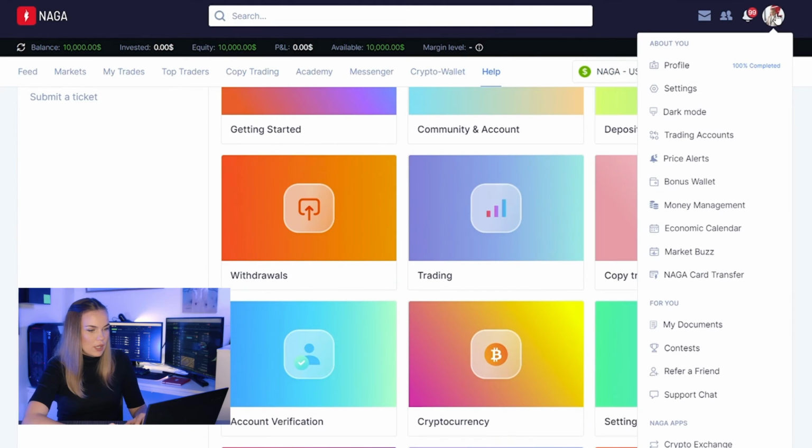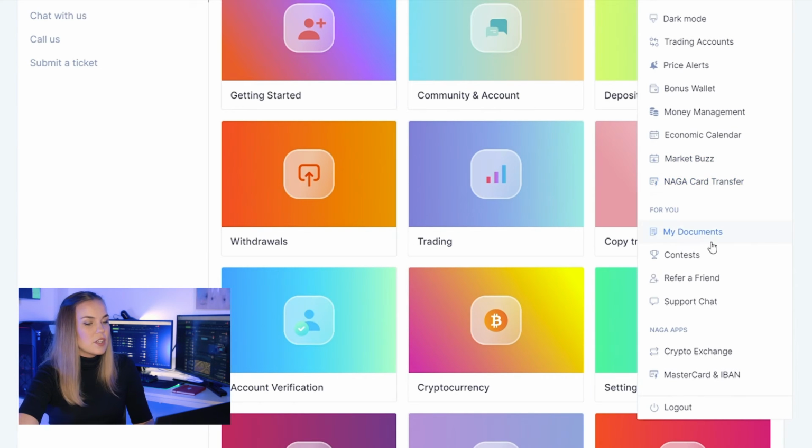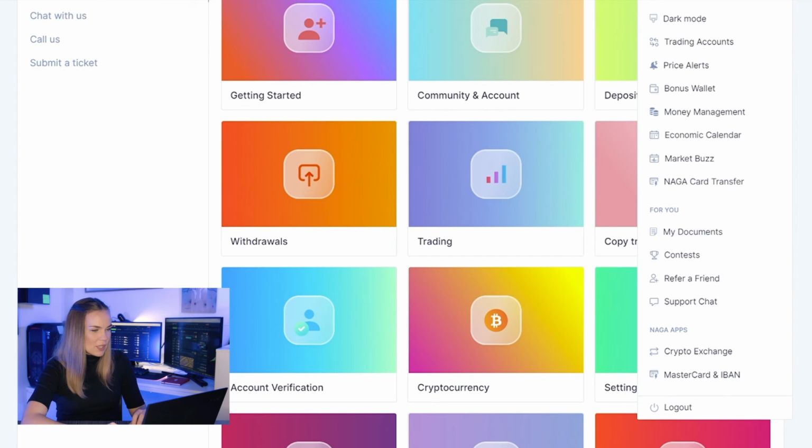Another menu that you should know about is when you click on your profile picture here in the corner, this menu pops up, and here you can either view your profile, go to your settings, turn on the dark mode, you can view your trading accounts, you can set your price alerts, you have your bonus wallet, money management tab, you have our awesome economic calendar to keep up with the markets, market buzz, NAGA card transfer, you have your documents, contests, refer a friend program, support chat, crypto exchange, MasterCard and IBAN, and you can log out, but you don't want to log out. Okay, so that's another menu.